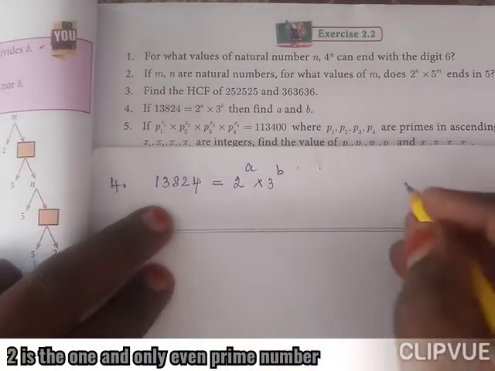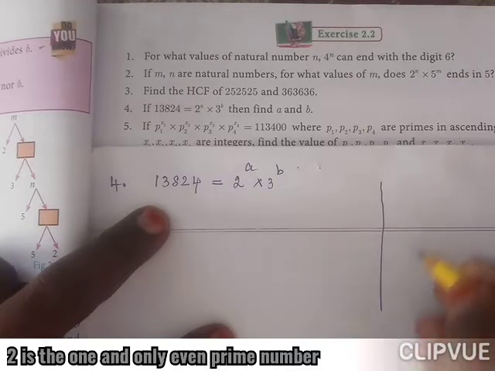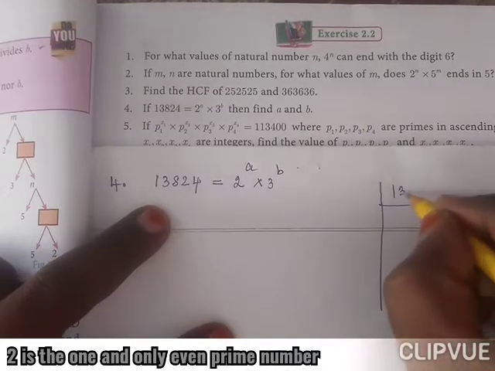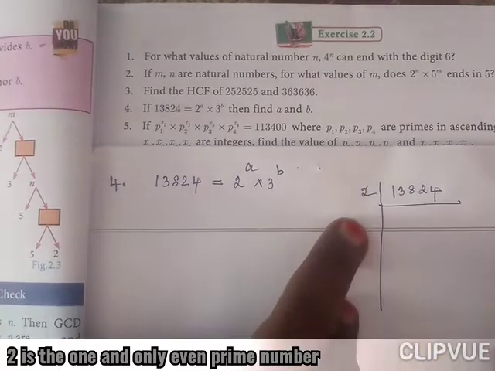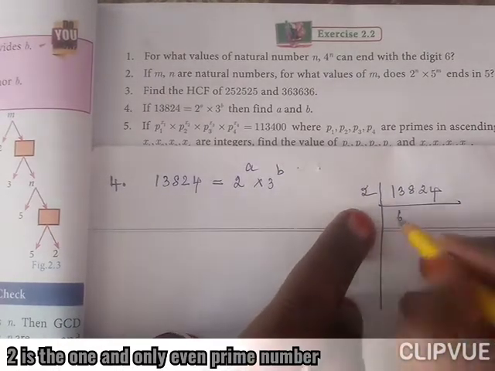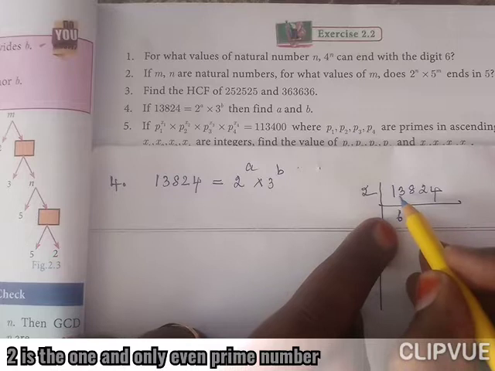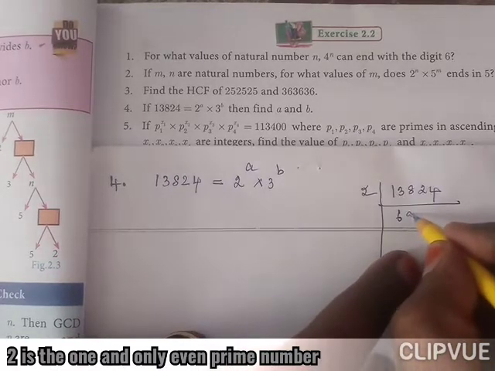Now we are going to find the prime factorization of this number 13824. It will be divisible by 2. So, 2 table: 6 times, 12, remaining 1, 18 means 9 times.